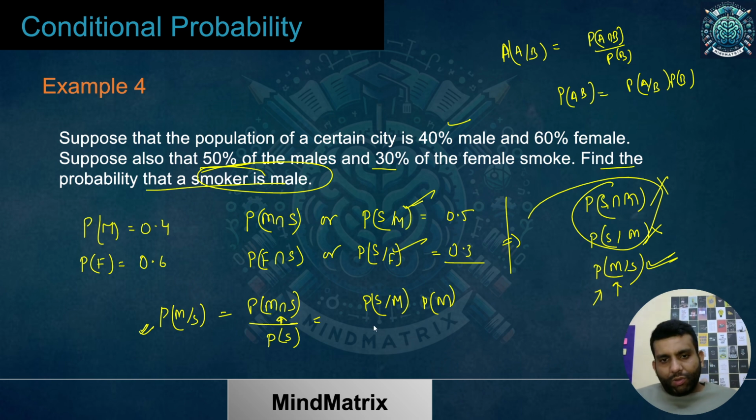Now similarly, you can break your S. Just remember your first or second class when we started probability. There we had the concept of disjoint sets and partitions.